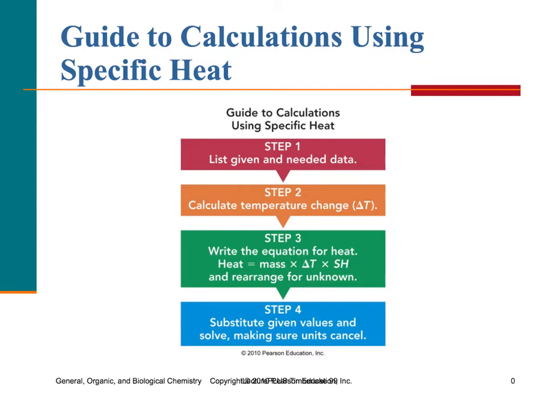The nice thing about specific heat calculations is that they are basic algebraic problems, where we will fill in for a chemical equation and solve for x. So the guide to calculating specific heat is for us to list the given and the needed materials. Know what we have, know what we need to solve for. With temperature, we'll have to calculate a temperature change. We'll need to write the equation out, find out what's given, what do we solve for, fill in, find out where x is in our equation. Make sure we cancel out our units, do the math, and we've solved the problem.